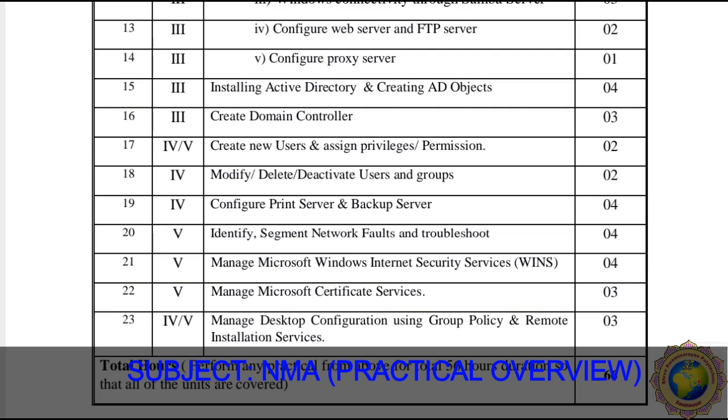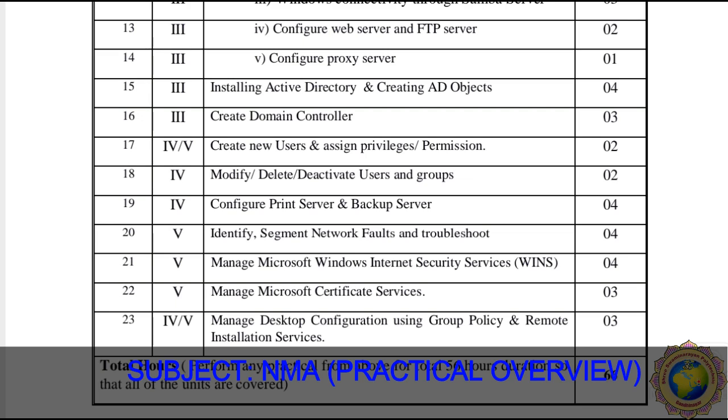Then practical 21 says manage Microsoft Windows Internet Security Services. It's nothing but the WINS role. W stands for Windows, I stands for Internet, N stands for network security, and S stands for services. So Windows Internet Network Security Services is nothing but WINS. So how do we manage this WINS role on a server? Practical 21 is defined with this aim, and the teaching hours required for this practical are 4 hours.